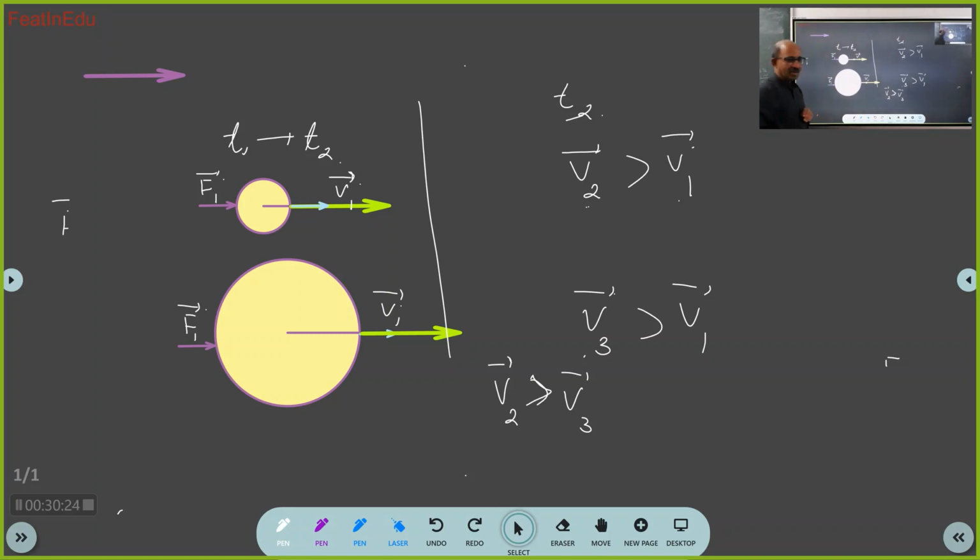So green represents acceleration. Blue represents velocity vector. Pink represents force vectors. So now I have assigned an acceleration vector to both. What is the mistake in this? Sir, force is equal, but the acceleration is more. For which? Sir, for the first body the acceleration is more. Very good. So that is the mistake. Excellent.